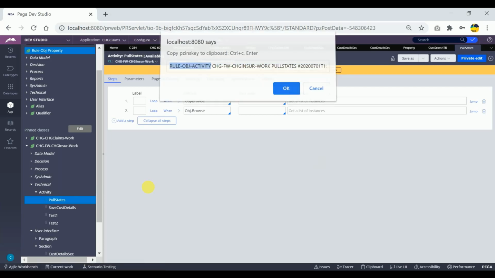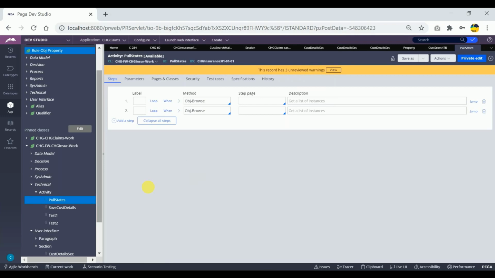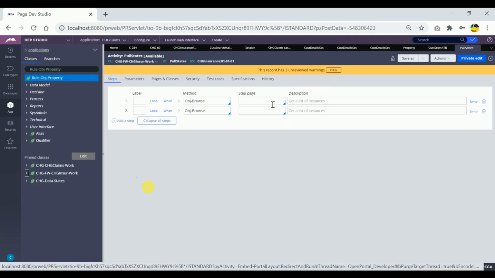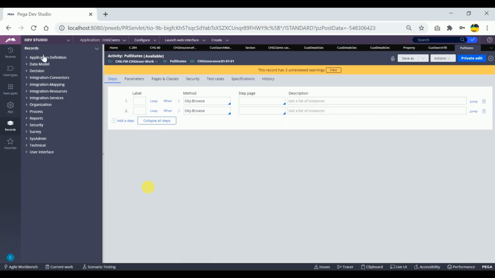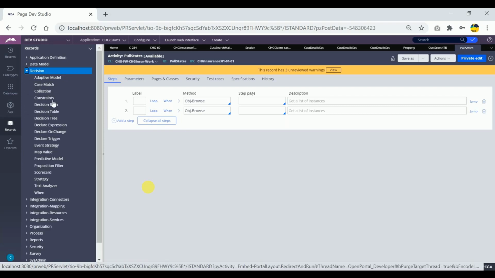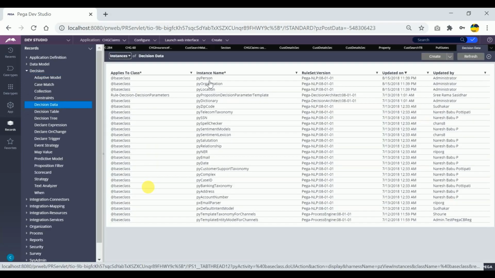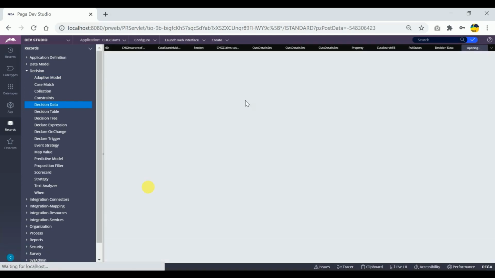If someone is asking about the decision tables, what will we do? We need not create the decision table here, and we need not open it again for the pzInsKey. Instead, we can go for records. If I click on records, I can see all the data segregated here. So decision table or decision tree will be under the decision category. Open this, click on decision table. We'll get all the instances. Open any OOTB decision table rule.